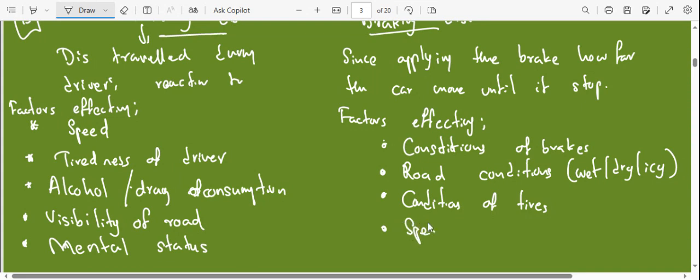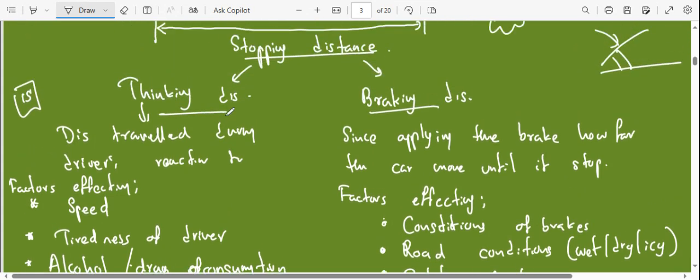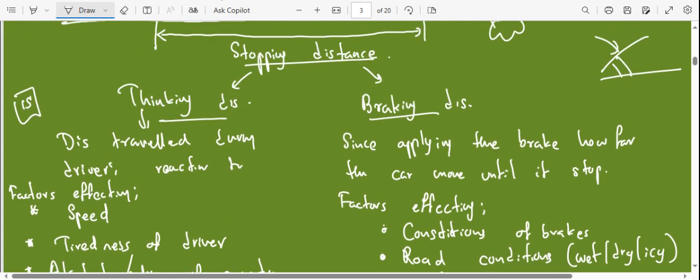Right. So the next one is the speed. We know if you move faster and you apply the brakes, you will travel more distance before coming to rest. But if you're moving slowly, maybe as soon as you press that brake pedal, the vehicle may come to rest. All right. So these are the things that will be affecting the thinking distance and braking distance. So you need to mention this in the notes here.